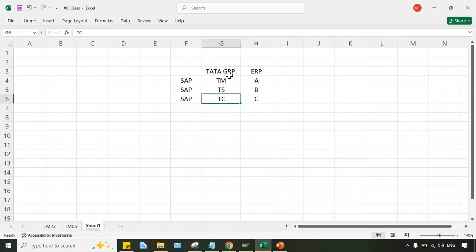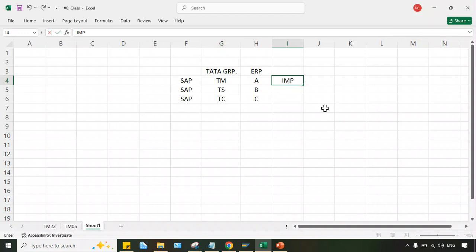So look here, guys. In Tata Group, for this Tata Motor, first-time installation is happening. At group level also, it is the first time itself, right? Of course, for Tata Motor it is the first time. Even for group level also, it is the first time itself. So that is called implementation.